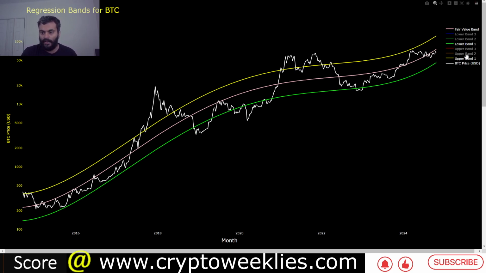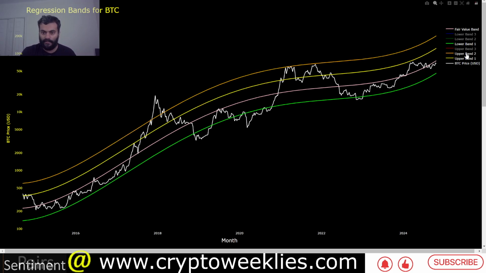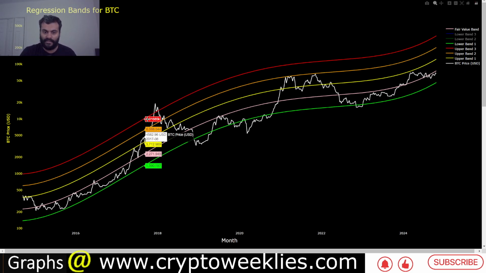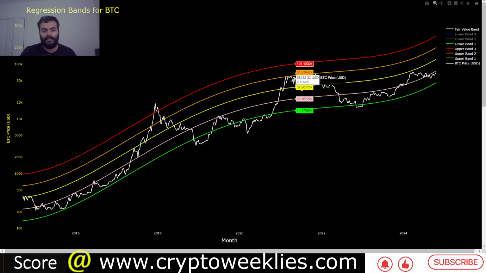If we were to make a 2 standard deviation ceiling based analysis, in the last bull run, price stayed slightly under this 2 standard deviation ceiling. As the asset matures, it becomes harder and harder to go to the 2 standard deviation ceiling. For example, in the first major bull run in 2017, price exceeded the 3 standard deviation ceiling.